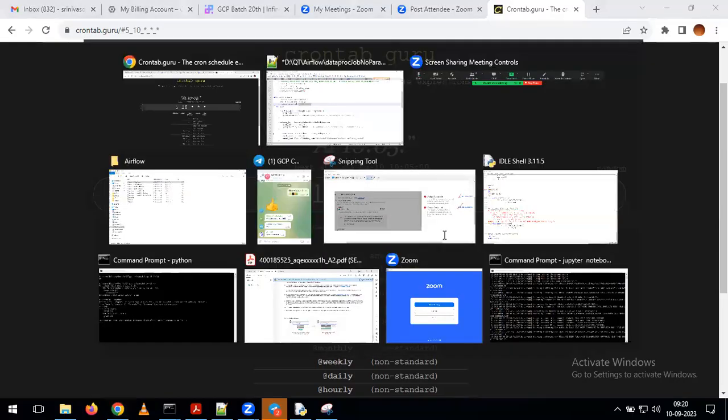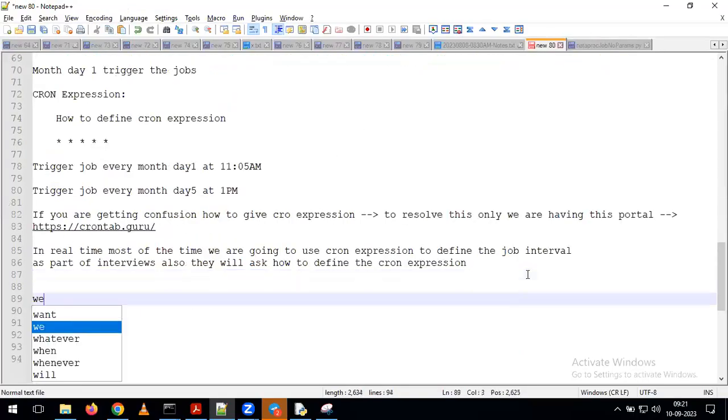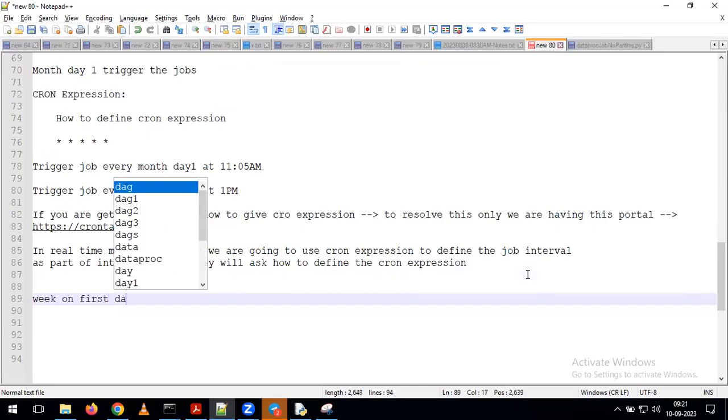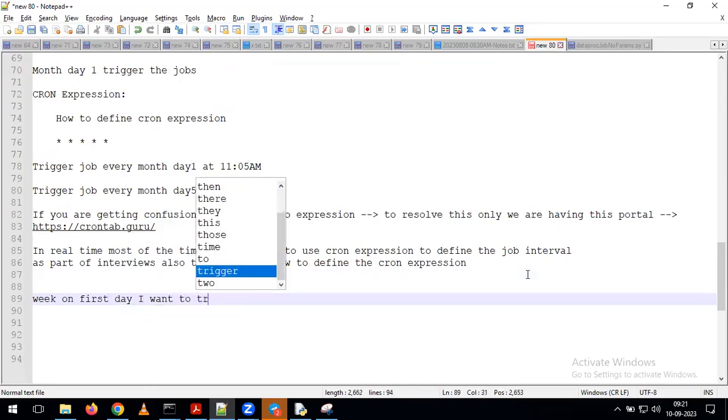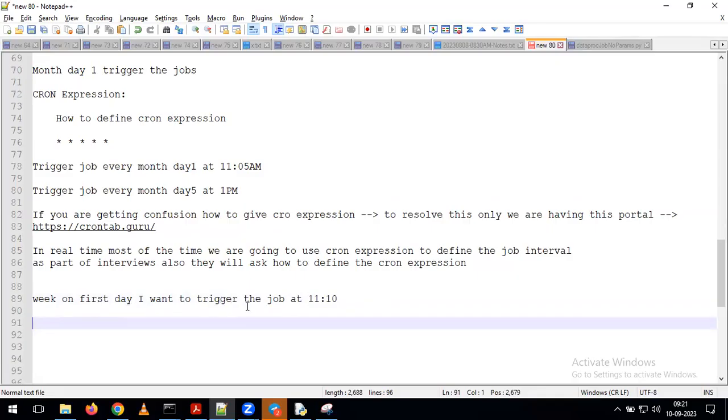For example, my requirement is every week on the first day I want to trigger the job at 11:10. So this is the requirement, and then what do we have to do? Every week on day 1 of the week I want to trigger the job. So what do we need to do?